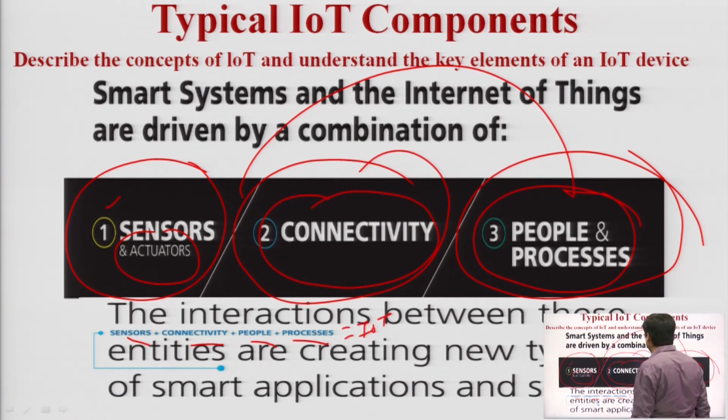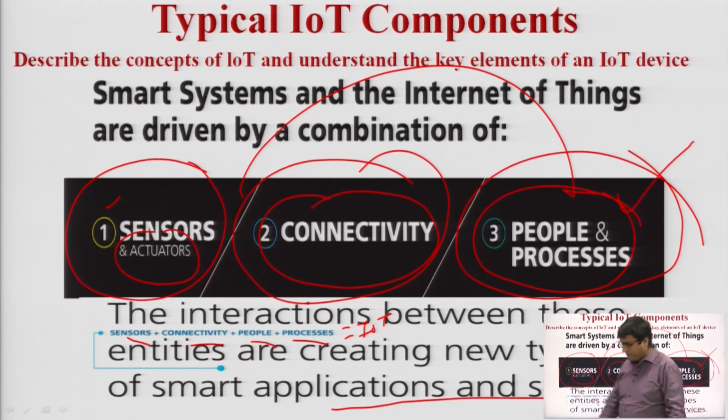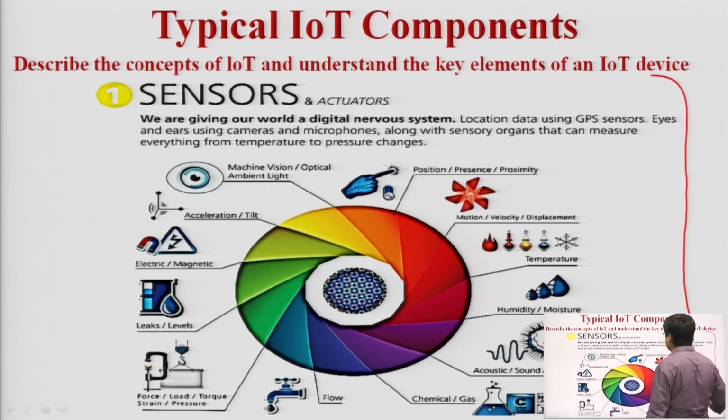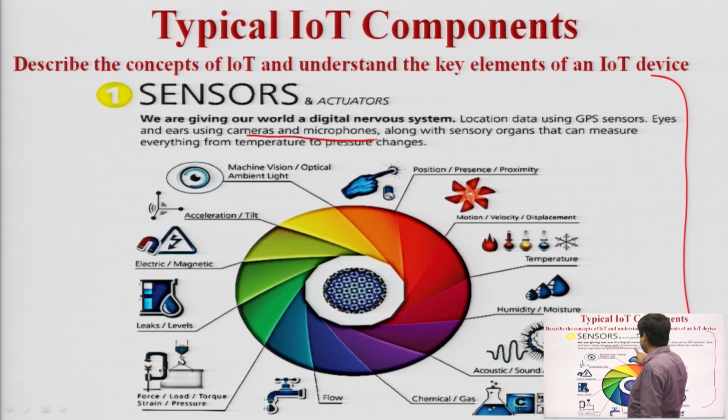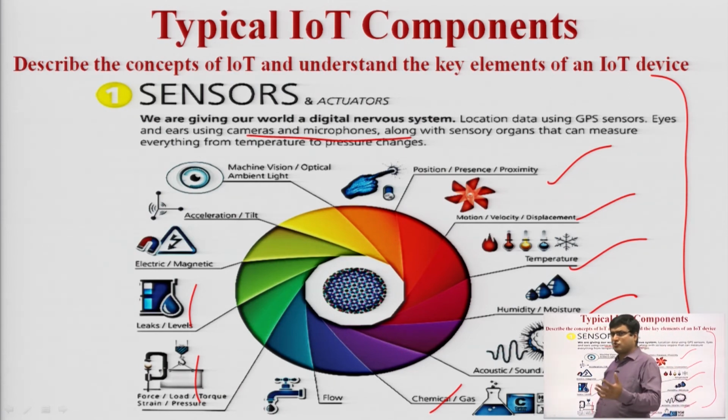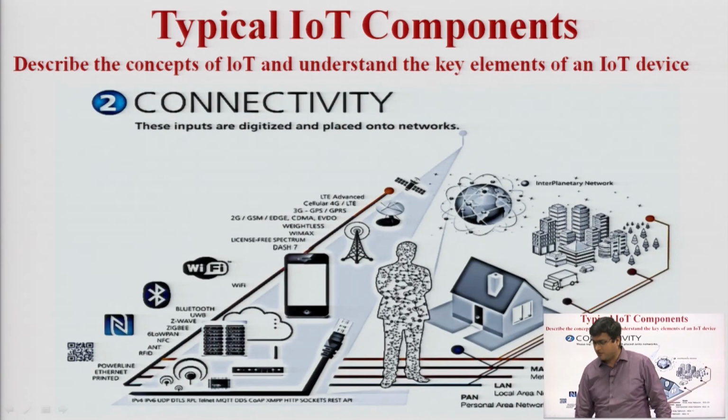The interactions between these entities are creating new types of smart appliances and services. Okay. So there are three types of combination: sensor, connectivity, people and process. Sensor means we have already seen various types of sensors. Camera is also a sensor, microphones, soil sensor, humidity sensor, from where we are getting the data. Here there are numerous sensors: temperature sensor, humidity moisture sensor, acoustic sensor, chemical sensor, force load sensor, acceleration sensor, and so on. Sensors are basically a digital nervous system, used to collect the data from the environment.